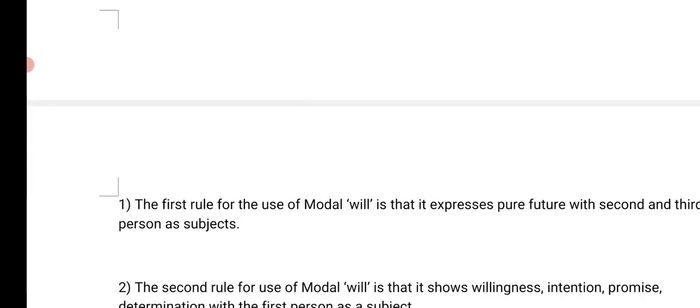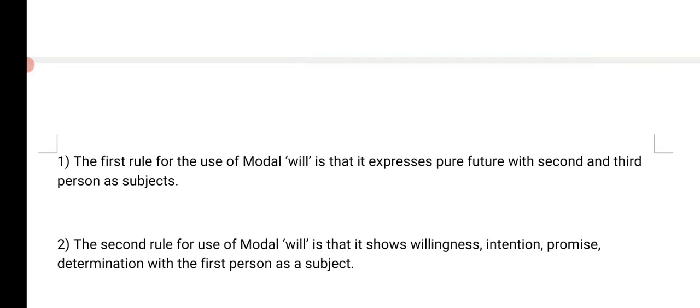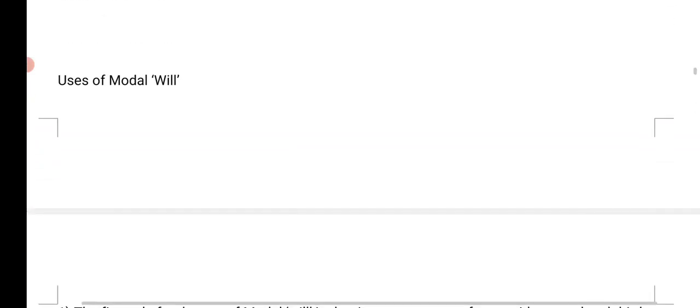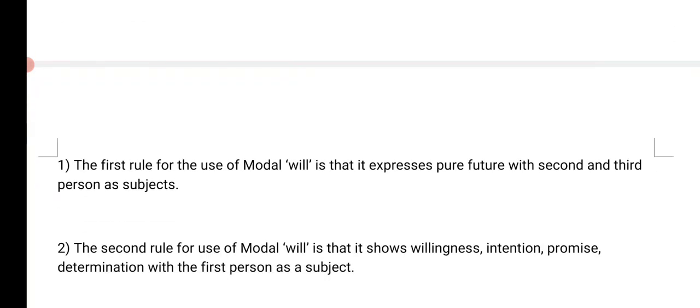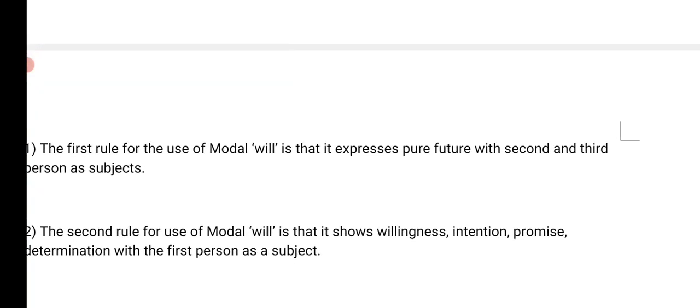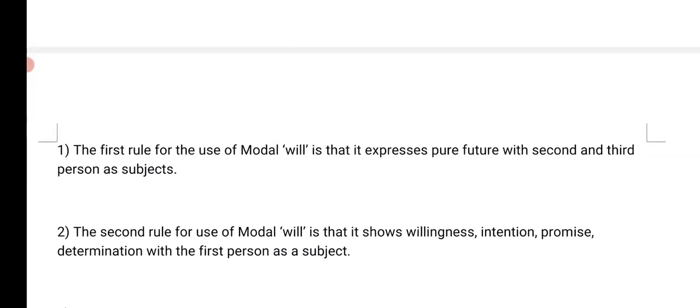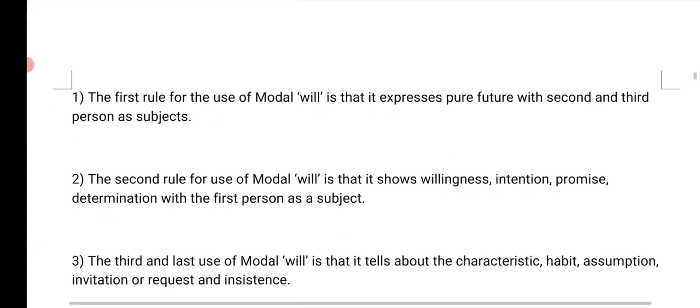Now let's read the rules and understand how they are used. The first modal we will be discussing is will, right? The first rule for the use of modal will is that it expresses pure future, and I think you are aware that will means an action that will happen in future, right? It expresses pure future with second and third person as subjects.